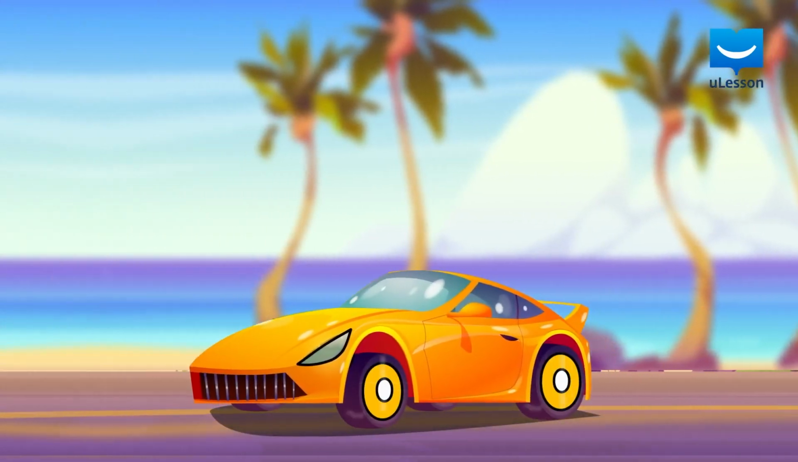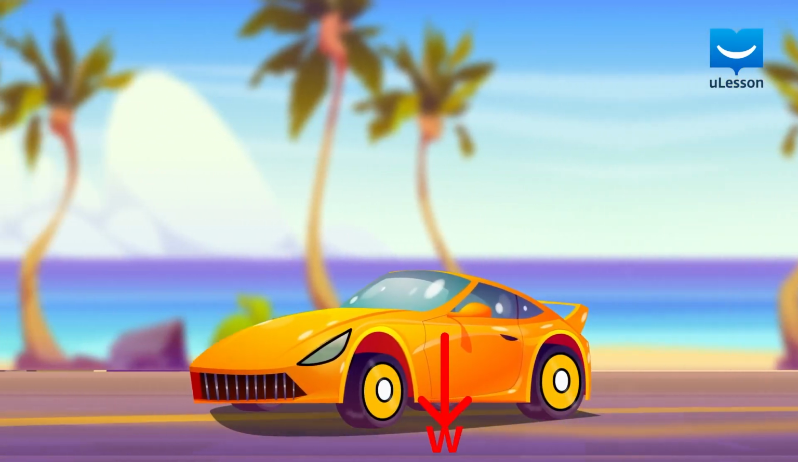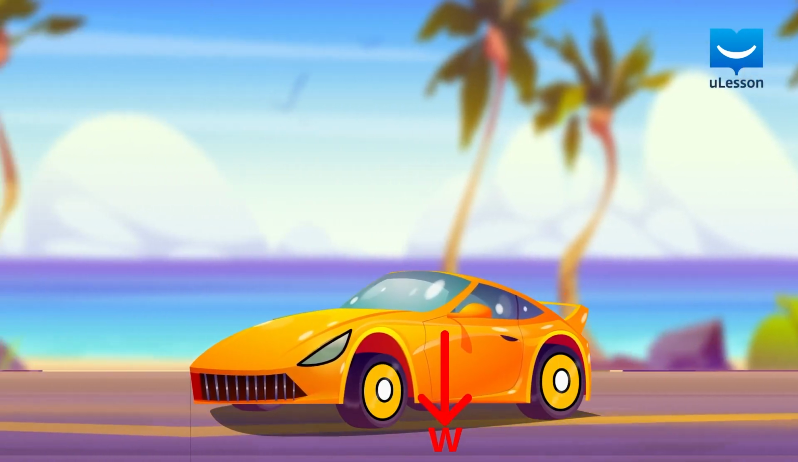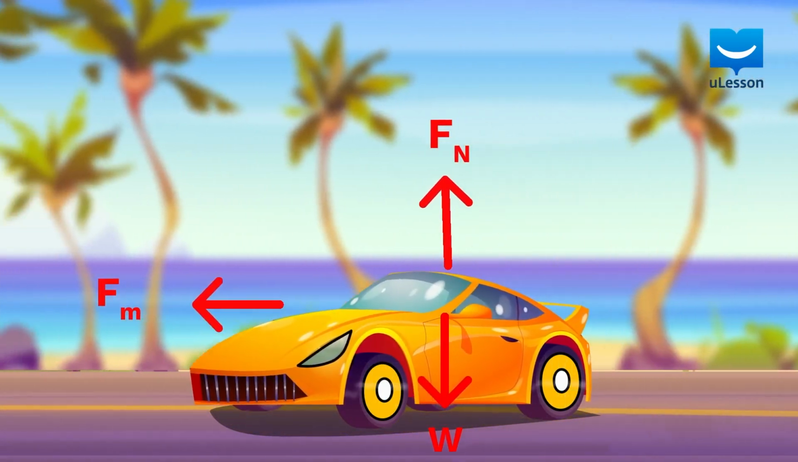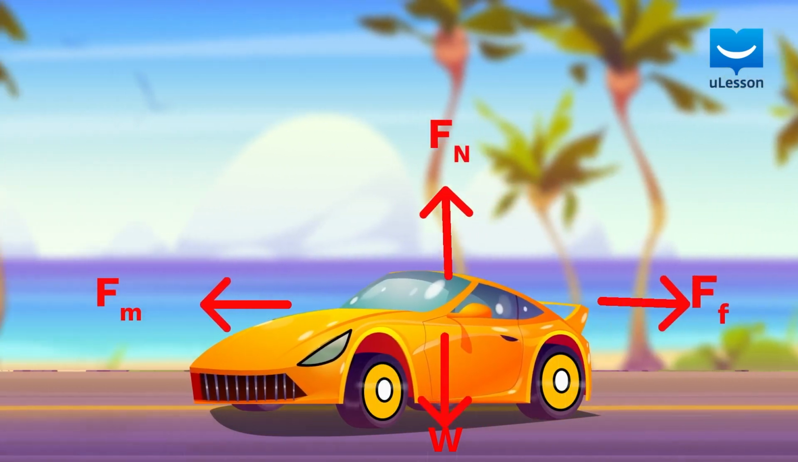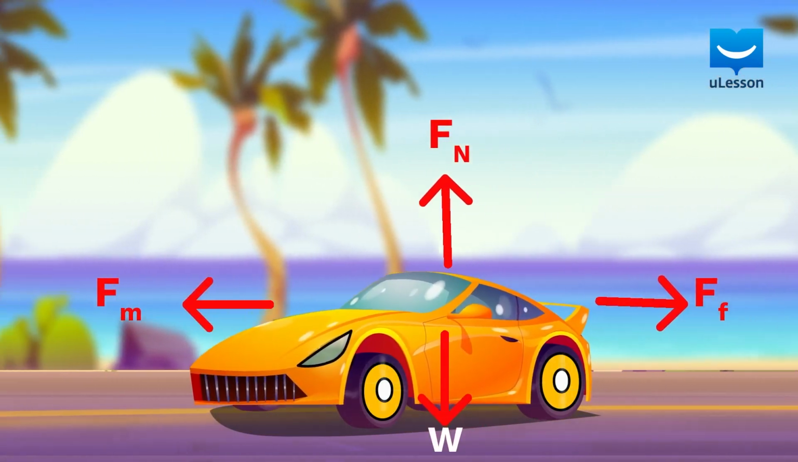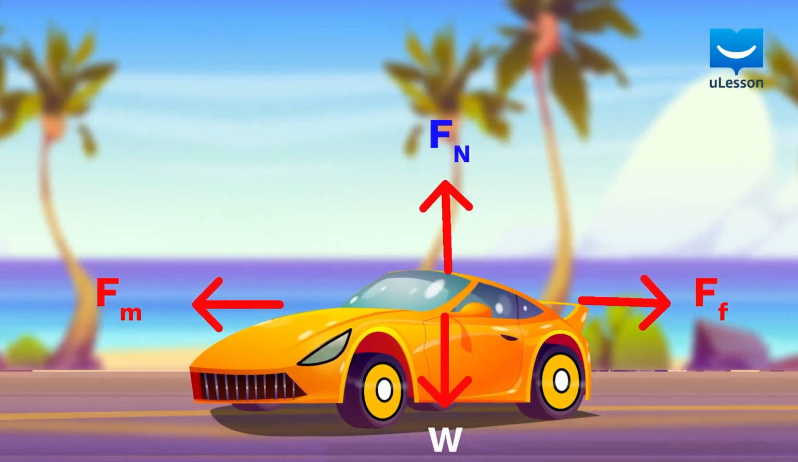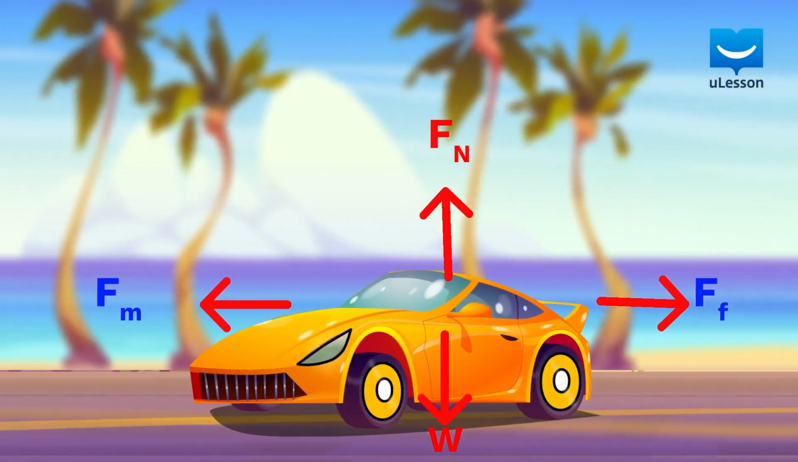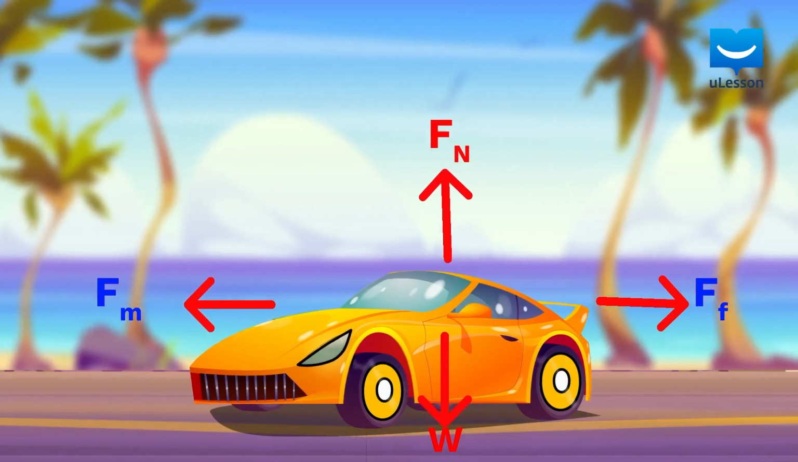Consider a car moving at a constant velocity. The forces acting on the car are its weight, the normal reaction to the weight, the force moving it forward, and the force of friction. The weight of the car is balanced by the normal reaction of the road on the car, and the force of friction balances the force moving it forward.